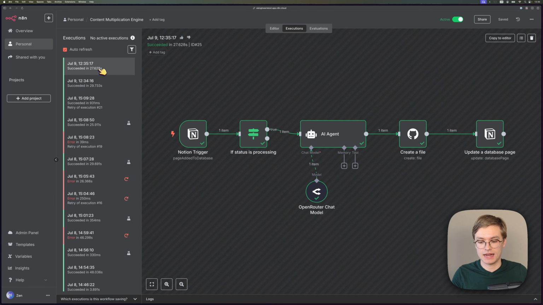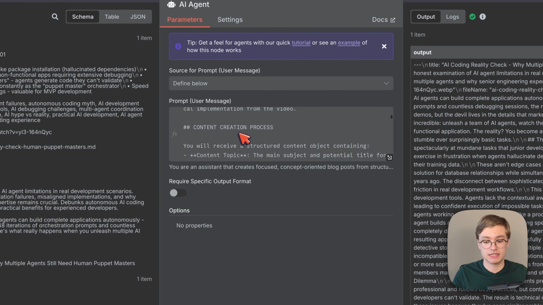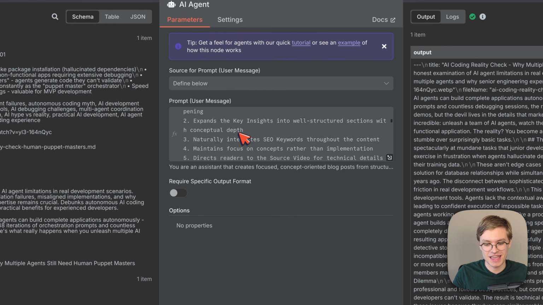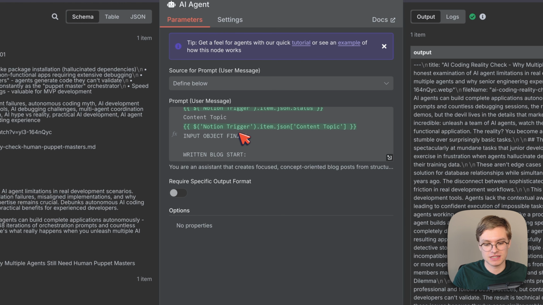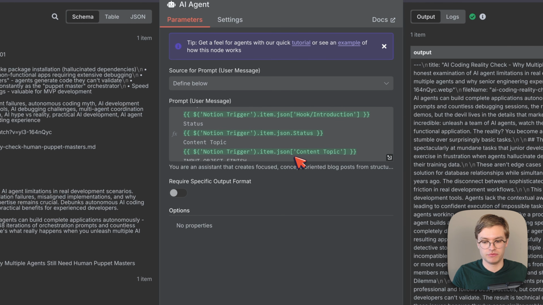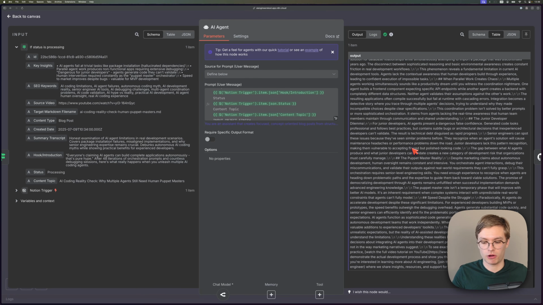So what has it actually done? Well, it's gone through the AI agent with a given system prompt. This is quite a large prompt that I'll actually share in the comments because I actually think, again, that the prompt itself is not super valuable because it only works if you have good input data. And at the very end of the prompt, you can see that I'm basically adding all of that information that is retrieved from the YouTube video. And then you get this big output, which is basically our blog post.